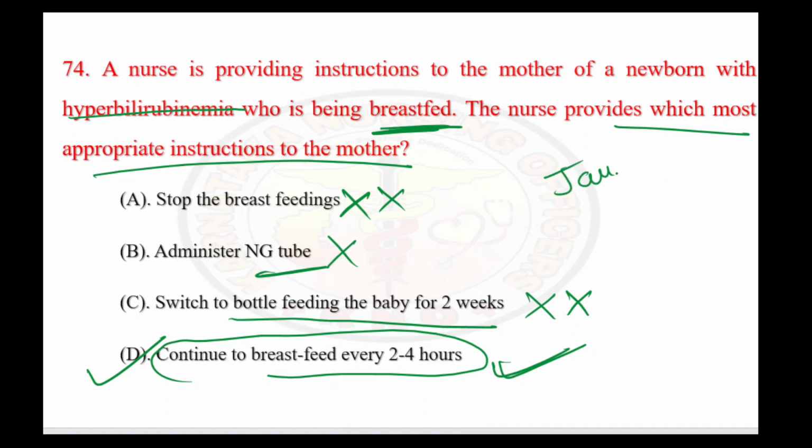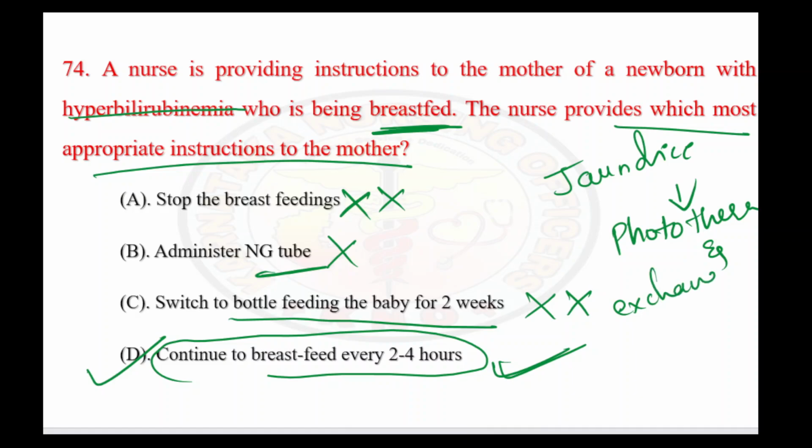For jaundice, mainly phototherapy and exchange transfusion can happen. Again, depending on the bilirubin levels only, we are going to opt for these two options. If it is comparatively less, then they will just advise the mother to feed the baby continuously. Okay, so the right answer is option D.